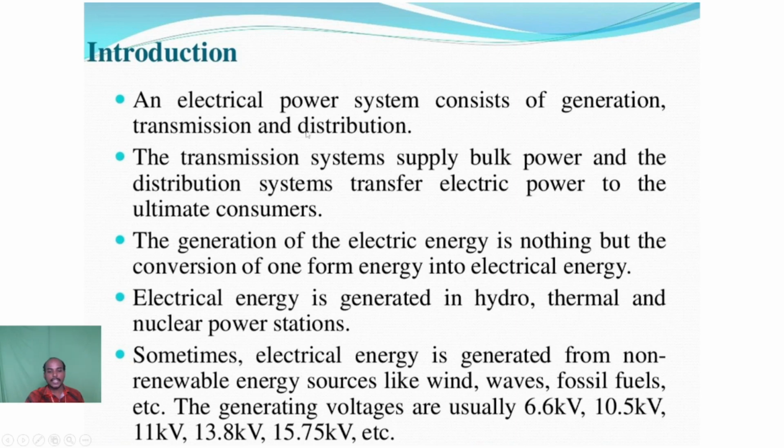The generator rating in the power system will be around 6.6 kV, 10.5 kV, 11 kV, 13.8 kV, or 15.75 kV. In generation, we use all the plants. Renewable energy power plants will be included, and non-renewable energy source plants will also be included. All the plants join together and meet the load requirements. That represents the structure of power system.